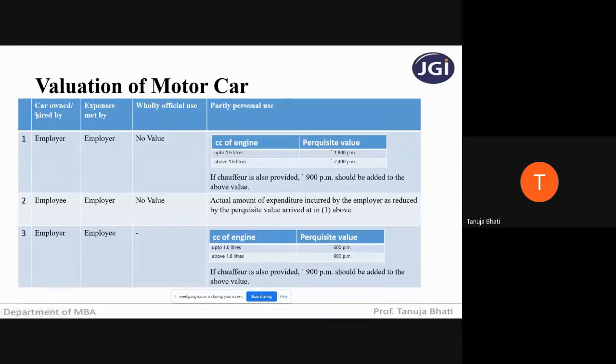So remember students, the first scenario is if the motor car is belonging to the employer, expenses also are met by the employer, and the car is used 100% for office use, no value, that is, it is not a perquisite.